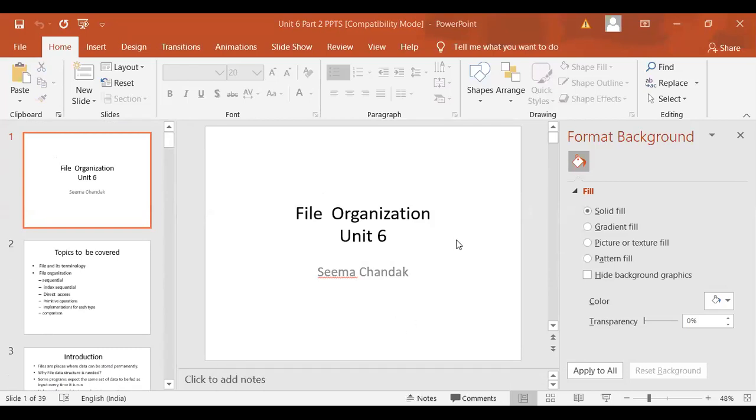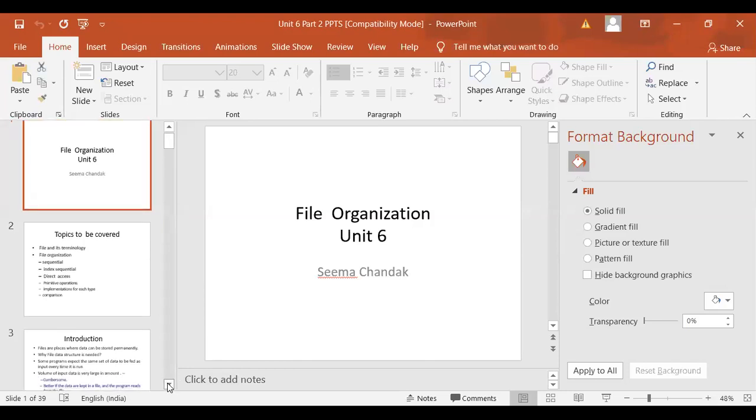Okay. So today we are going to discuss file organization. Actually, in the last semester, we came across the file as a data type, and somewhere we have used this for storing permanent data.